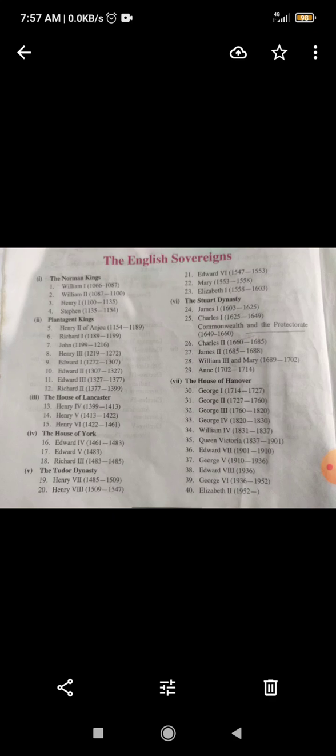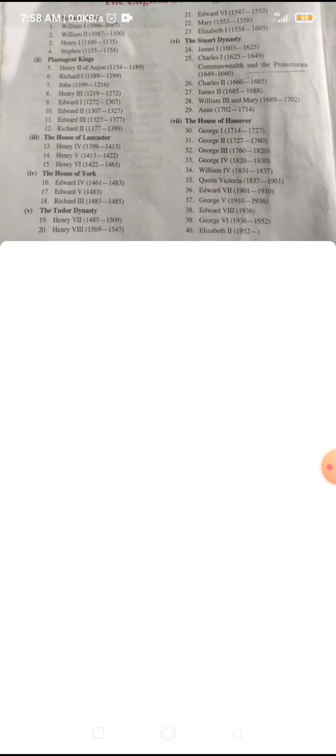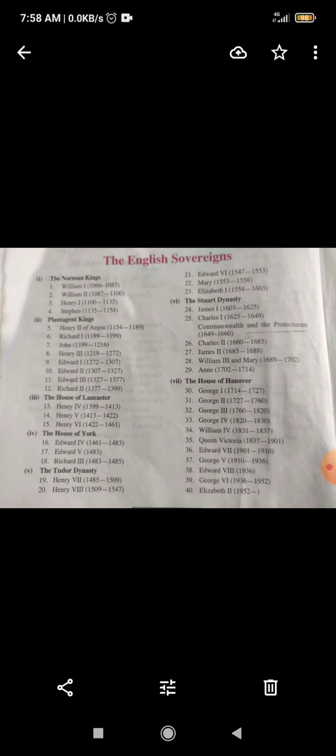The next is the House of Lancaster. So the Plantagenet kings ruled England up to the 12th generation. Later, the sovereign powers were taken by the House of Lancaster. In the House of Lancaster, the first king was Henry IV. His ruling period of England was 1399 to 1413. Again, Henry V took the powers, and then Henry VI.